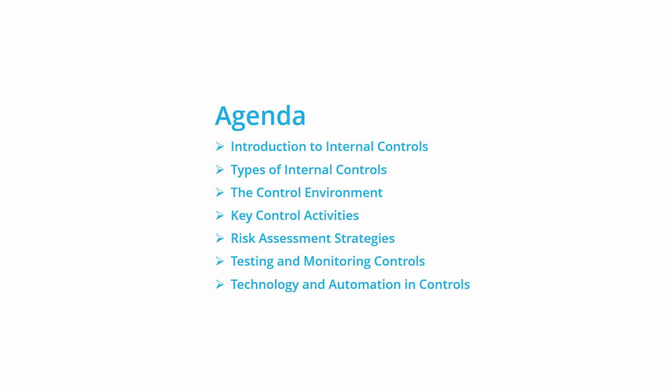Here's our roadmap for today. We'll begin with an introduction to internal controls, what they are and why they matter. Then we'll discuss different types of controls and real-world examples. We'll explore what makes up the control environment and why it's critical for reliable operations. And next, we'll highlight essential control activities you need to know. We'll tackle risk assessment strategies, how to spot risks and respond. We'll explain how to test and monitor controls effectively. Finally, we'll talk about technology and automation's expanding role in controls. With the agenda in mind, let's dive right into the foundation.